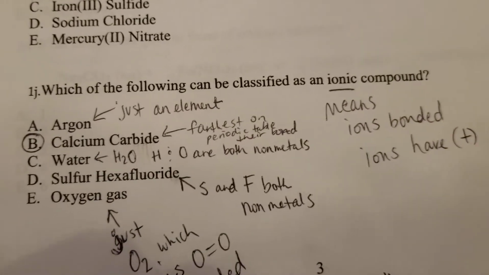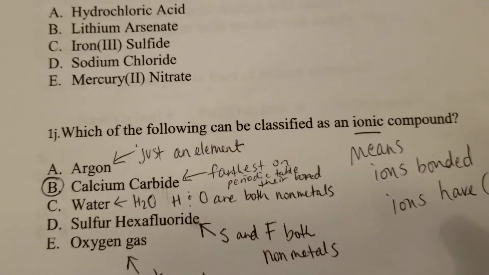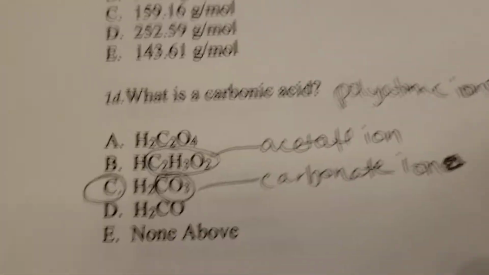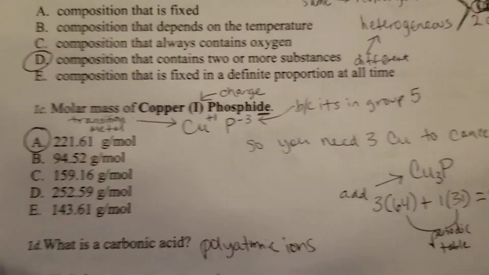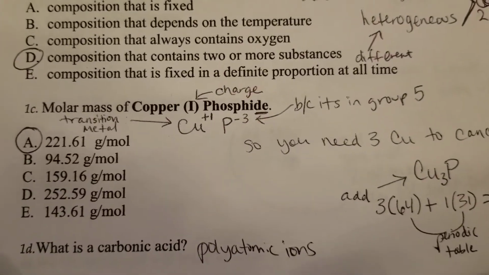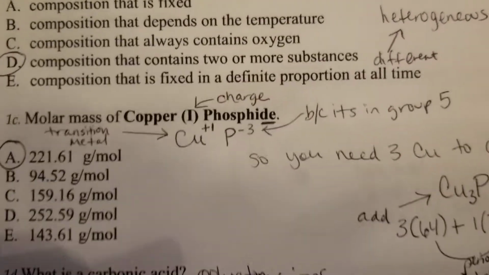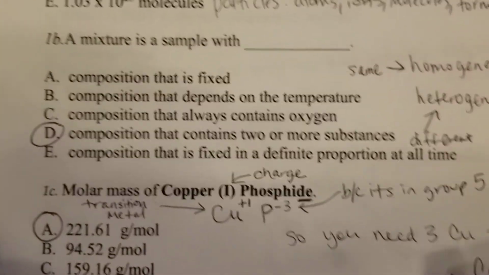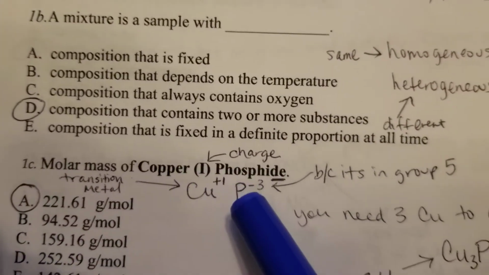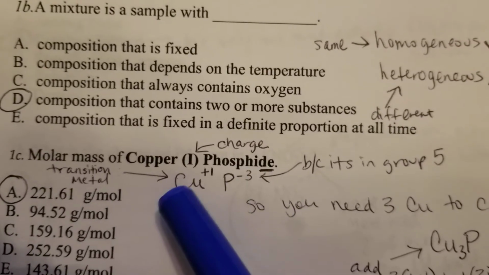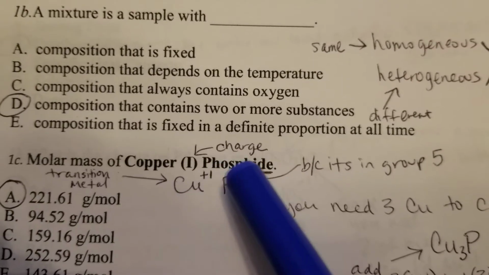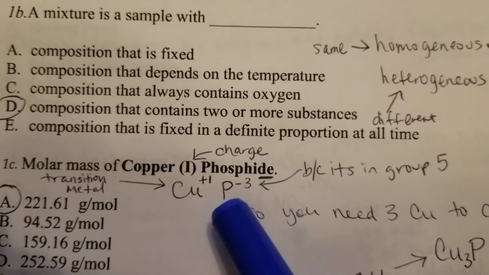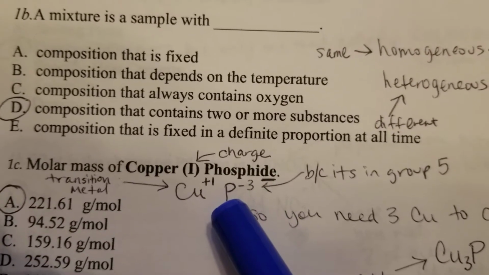Okay, I'm going to go to letter C. Letter C, you need to know charges there. Kind of what I was talking about, the periodic table, because you need to know what copper 1 phosphide looks like. So you should know that copper is Cu. You can find that on the periodic table. Phosphide is just phosphorus. Okay?